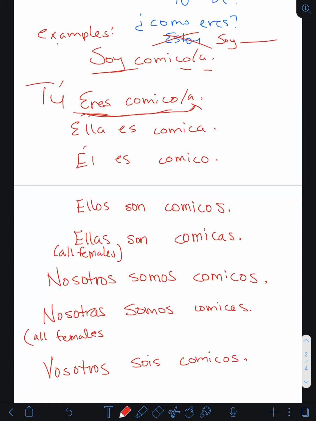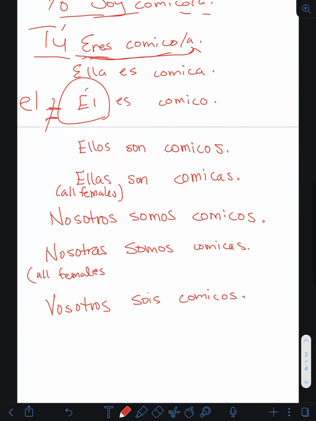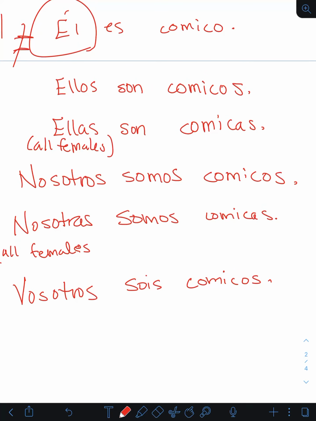And you can even say tú or yo in front, so you know that I am funny, you are funny. You don't always have to do that, but I guess that would be important to learn. Ella es cómica, she is funny. Él es cómico, he is funny. Now, we just learned that el means the, but él with an accent mark means he. So please make that note. Ellos son cómicos. They are funny. And this can be all boys, they are funny, or this can be boys and girls, they are funny. Ellas son cómicas. This can be all girls are funny, right? That has to be all females.